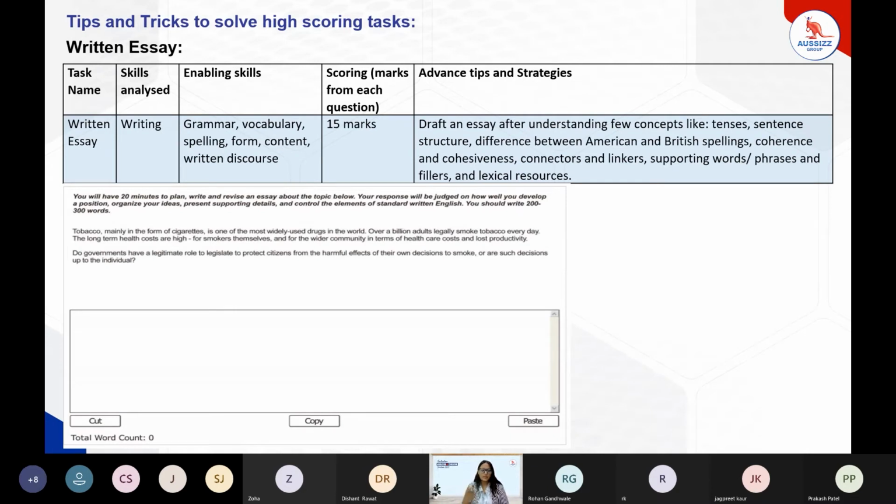Talking about the essay, we are given one topic and we have to write about that topic in the box provided. We have 20 minutes to write the essay, and it must be between 200 to 300 words. So we must be aware of tenses, sentence structure, spellings, coherence, cohesiveness, connectors, linkers, supporting words, phrases, fillers, and lexical resources. If we understand these terms in detail, we can fetch good scores in the enabling skills of grammar, vocabulary, spelling, form, content, and written discourse.